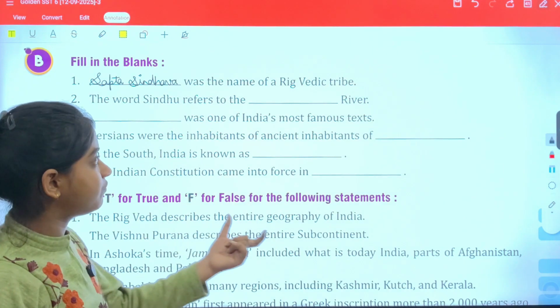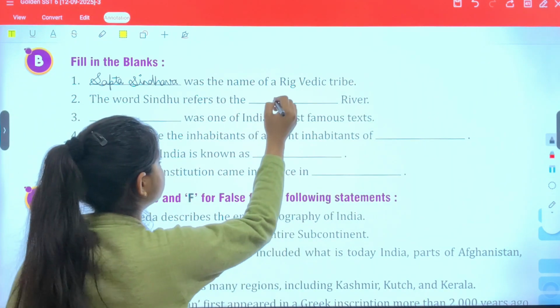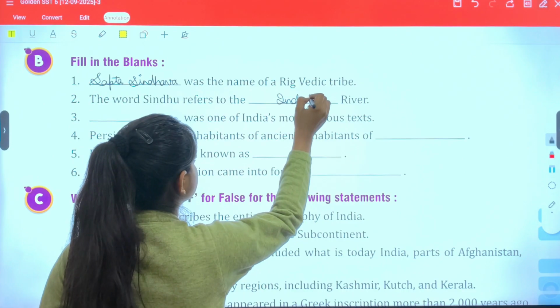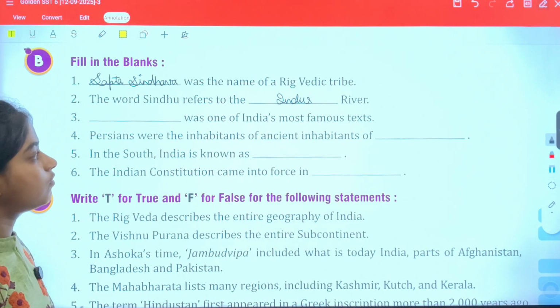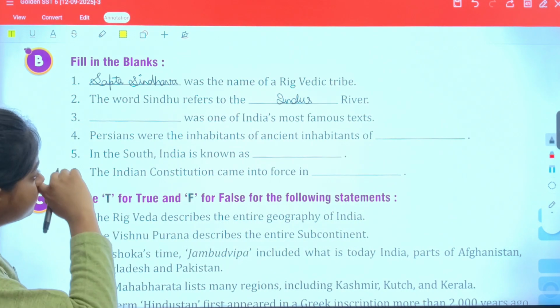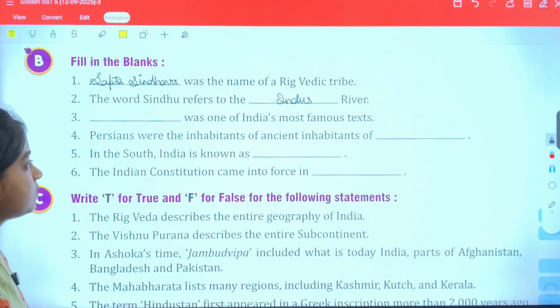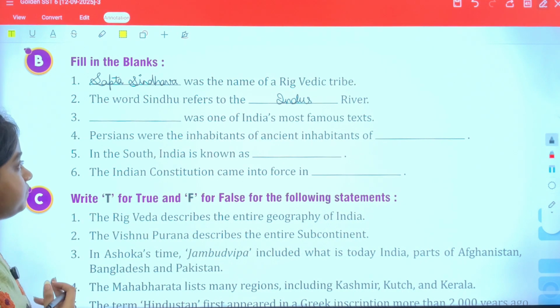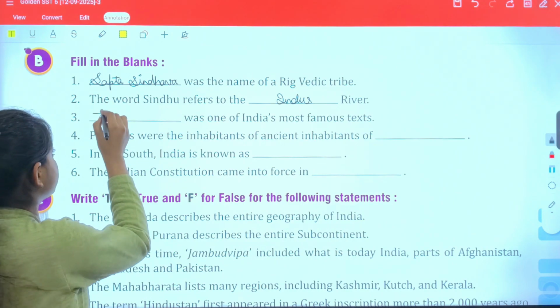The word Sindhu refers to the river, so obviously this refers to the Indus River. Next, a blank was one of India's most famous texts. Which is India's most famous text? They're talking about the Rig Veda.